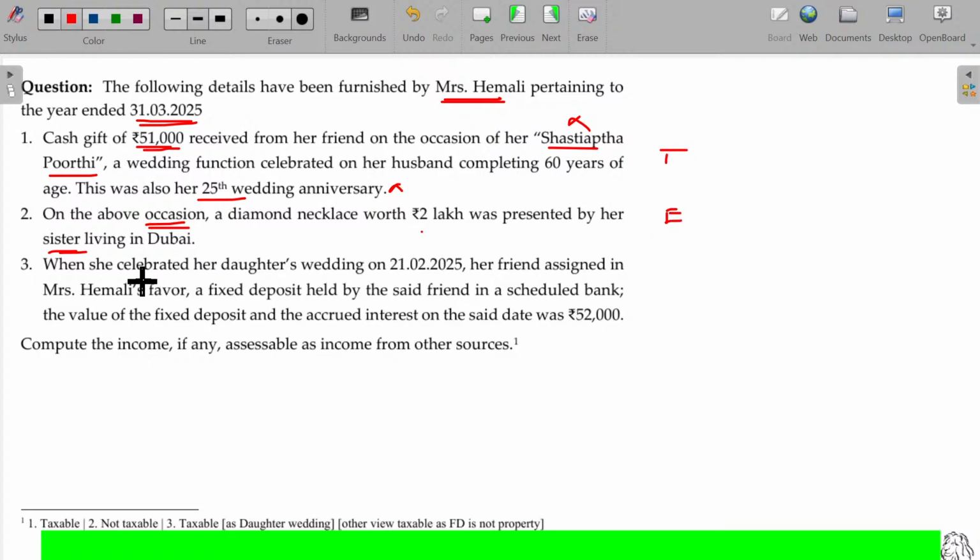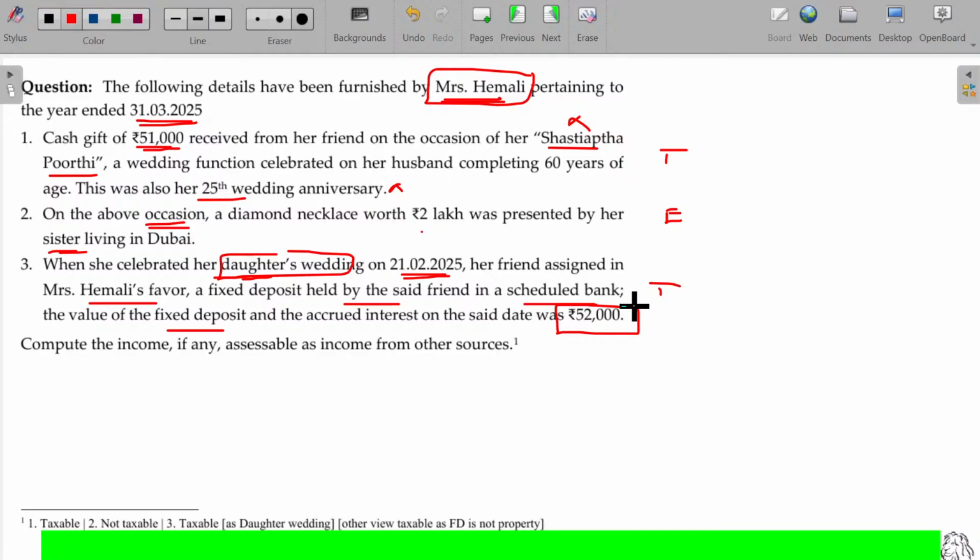On the above occasion, a diamond necklace worth 2 lakhs was presented by her sister relative, so exempt. When she celebrated her daughter's wedding on 21/2/2025, her friend assigned in Mrs. Hemali's favor a fixed deposit held by the said friend in a scheduled bank. The value of the fixed deposit being 52,000 rupees. Now, what happens, the daughter's wedding gift is given in Hemali's favor. It should be in the daughter's favor, but it is not. It is in her mother's favor, Mrs. Hemali. So it will be always taxable.